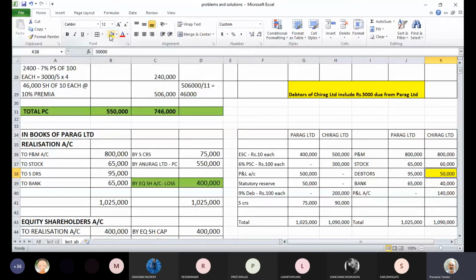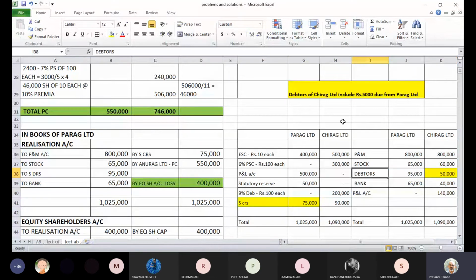So if you see the balance sheet of Parag Limited, Parag Limited will carry a corresponding liability in the nature of creditors. That liability will appear under the head sundry creditors, because it is the liability of Parag Limited and it is the asset for Chirag Limited.